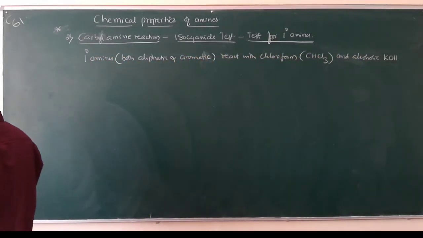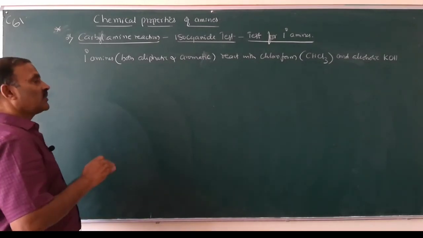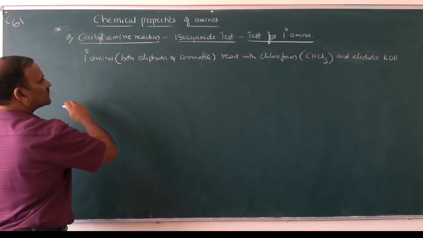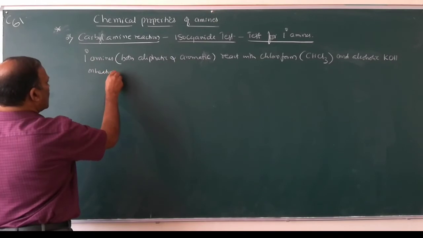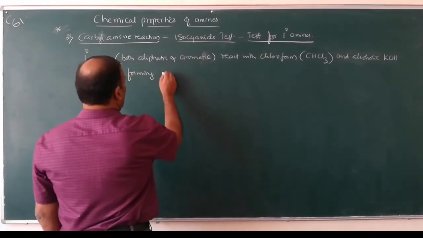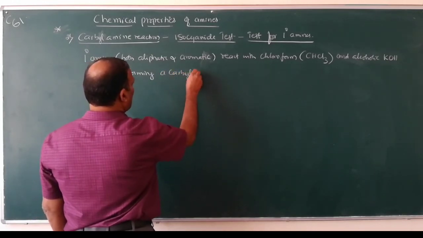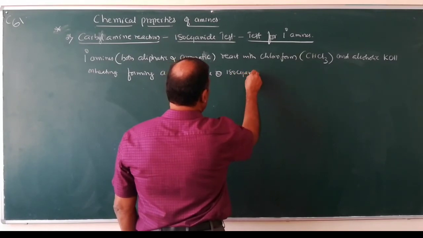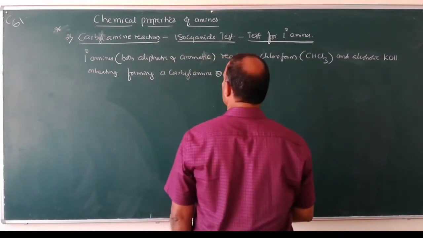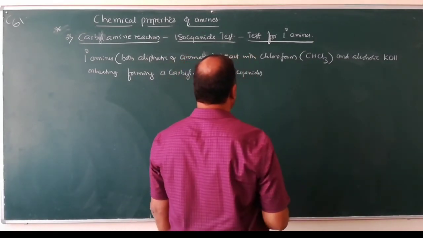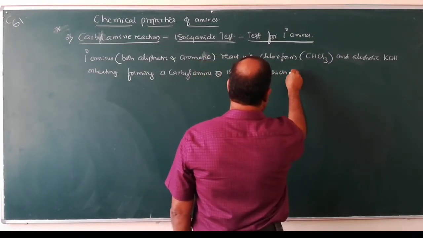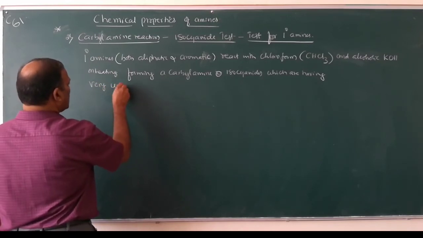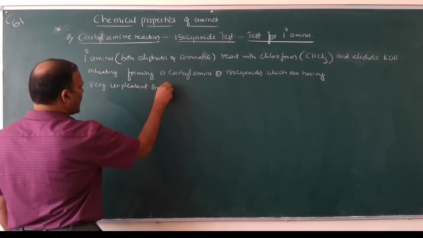Primary amines of both aliphatic and aromatic react with chloroform and alcoholic solution of potassium hydroxide on heating, forming carbylamines or isocyanides, which have a very unpleasant smell, a very bad smell.